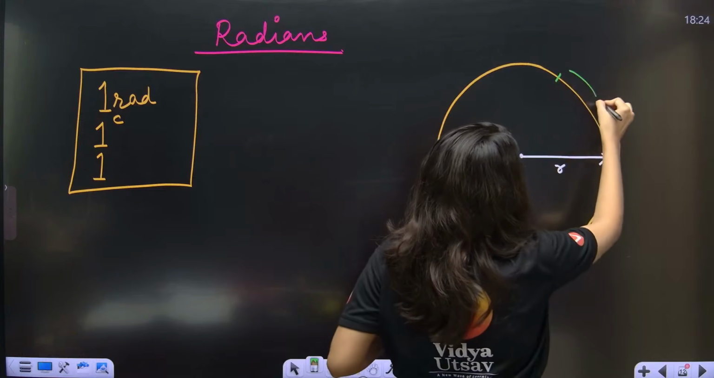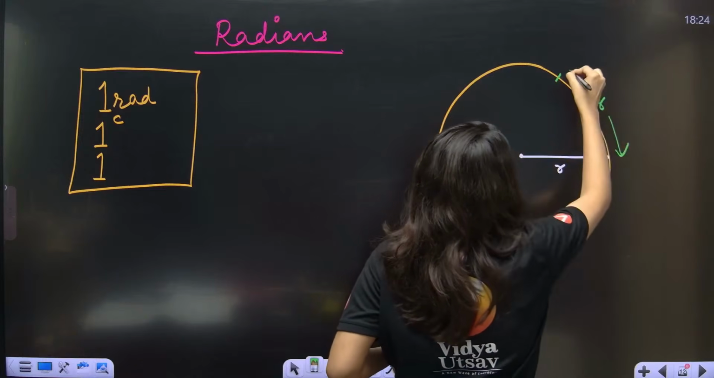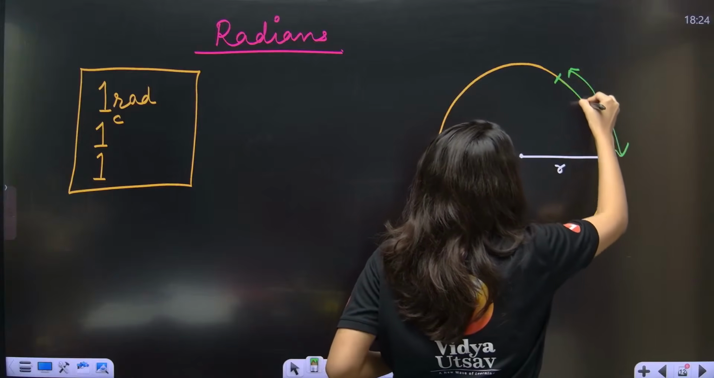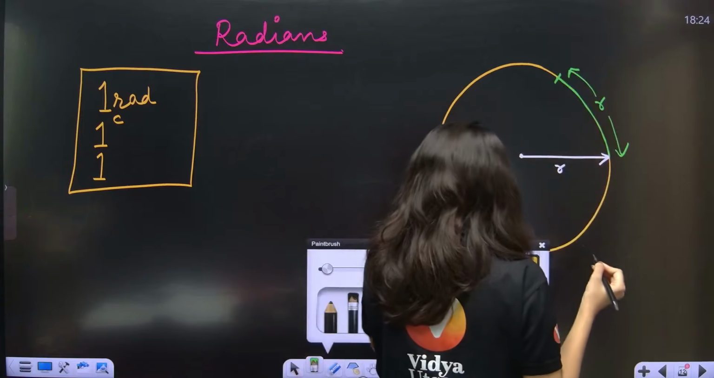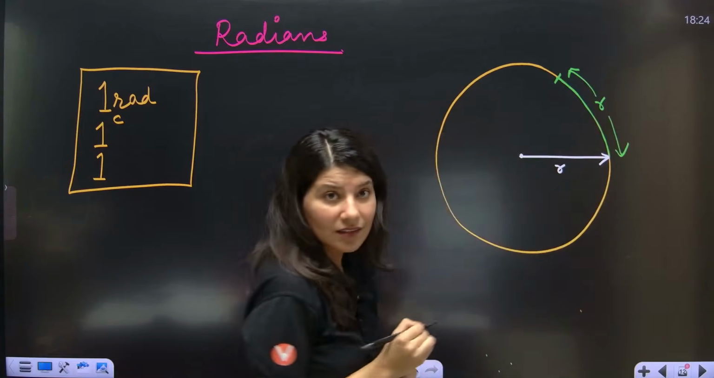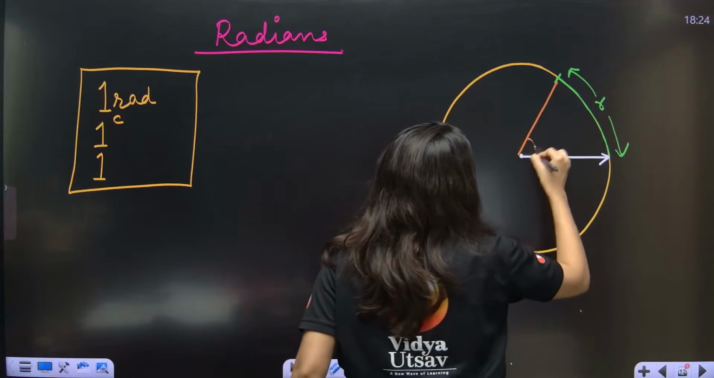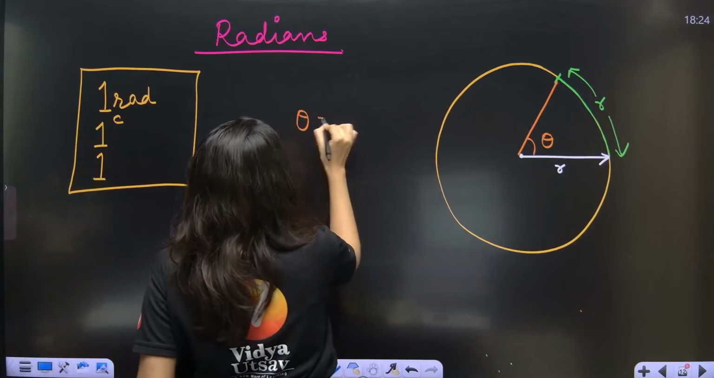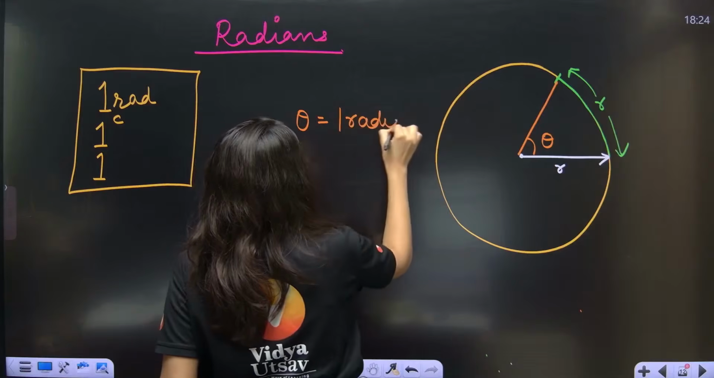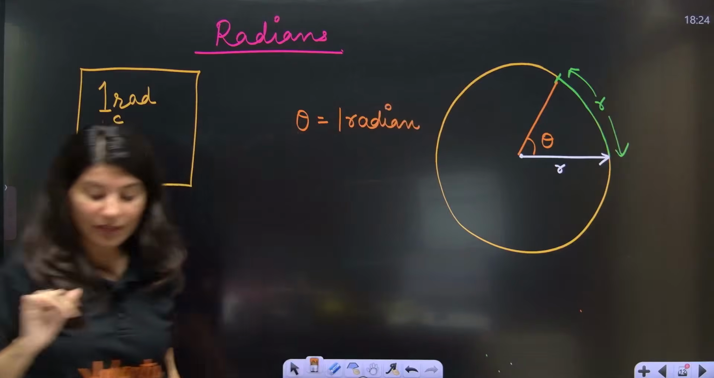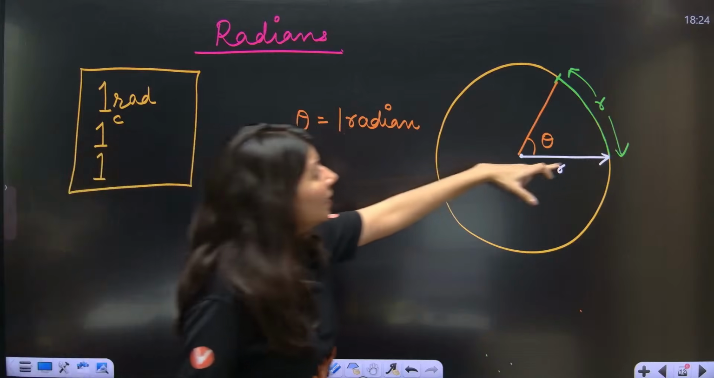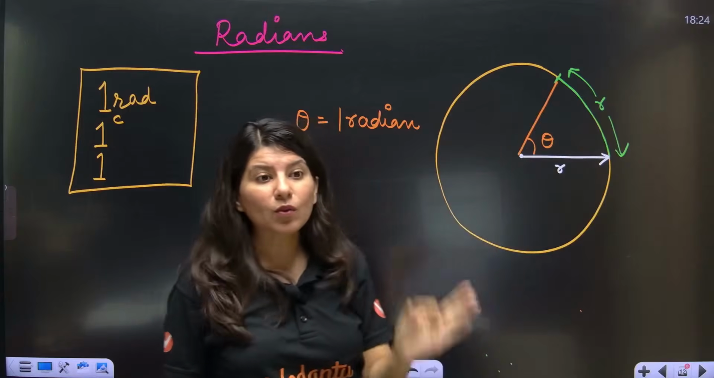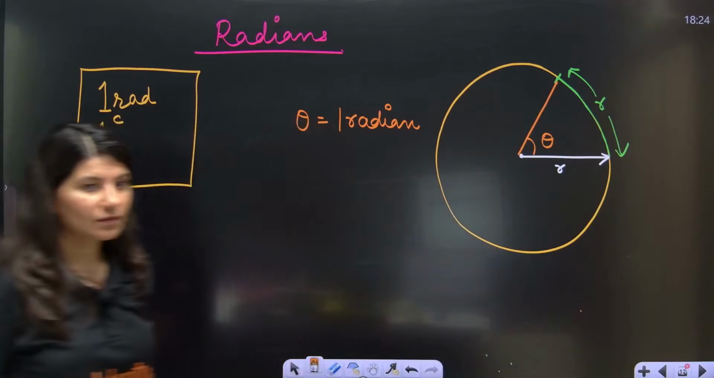This is your arc. What is the length of this arc? I am talking about this portion. The length of this arc is equal to the radius. And if this arc subtends theta angle at the center, then that theta is nothing but 1 radian. So the definition is: the angle subtended by an arc equal to the radius of the circle is 1 radian. That's it.